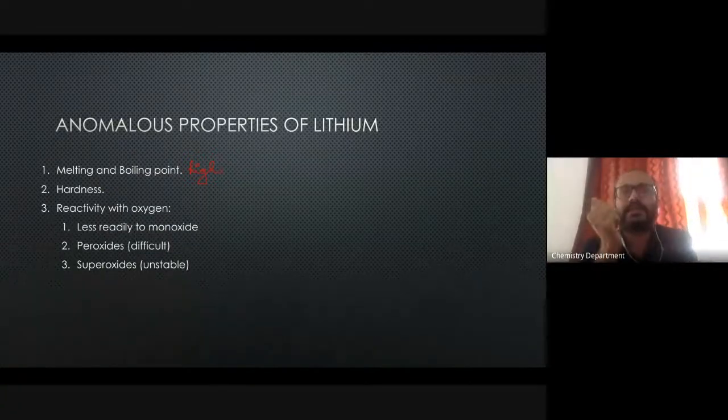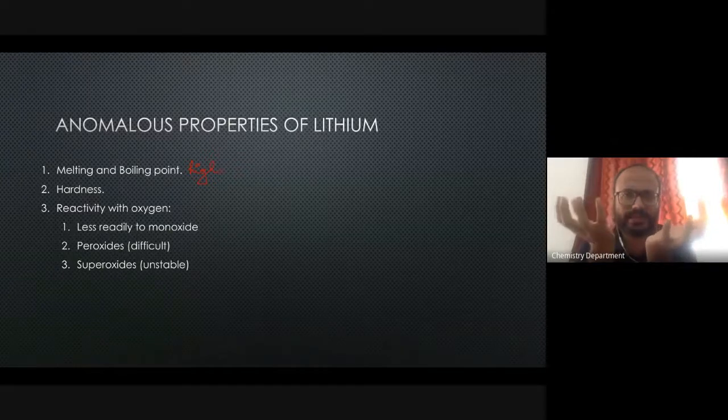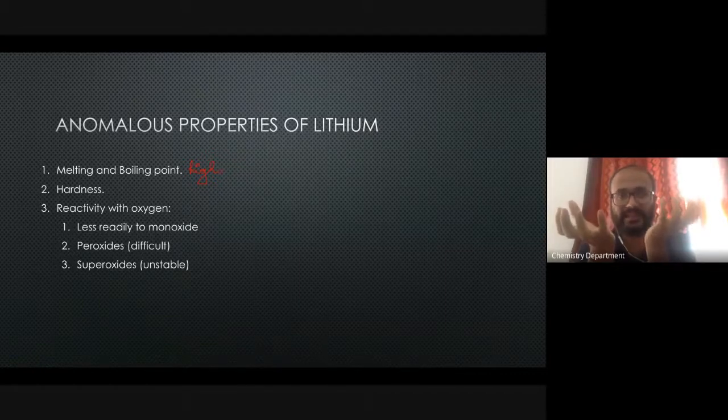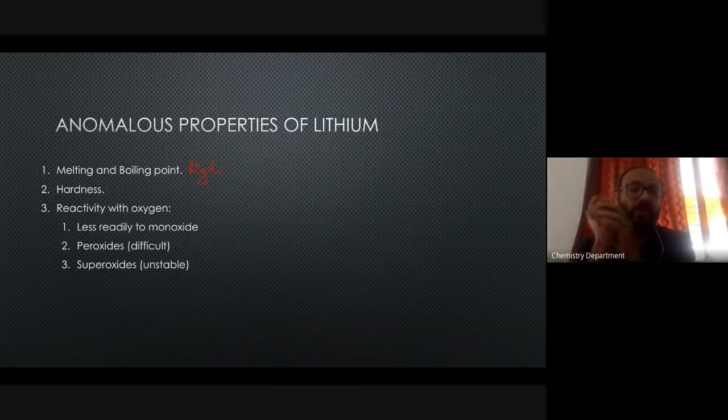So I would say that when there is an equal size distribution of the cation as well as the anion, the lattice energy would be pretty high. And if there is too much disparity in size between the cation and the anion, the lattice energy would be a little bit lower.